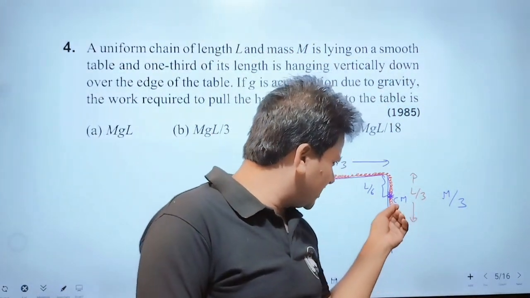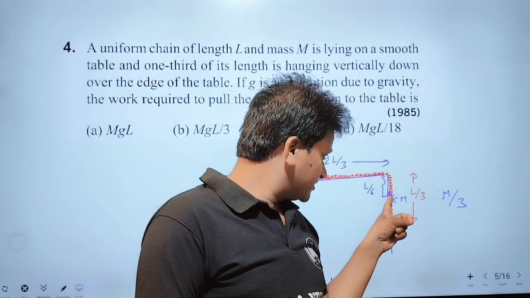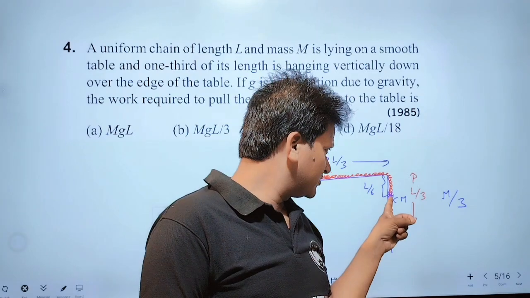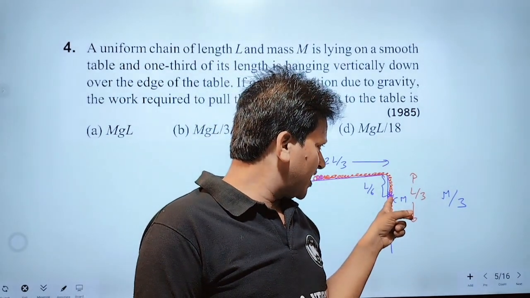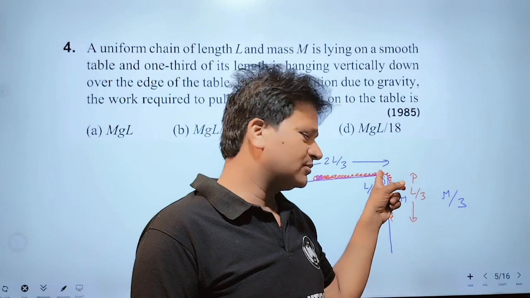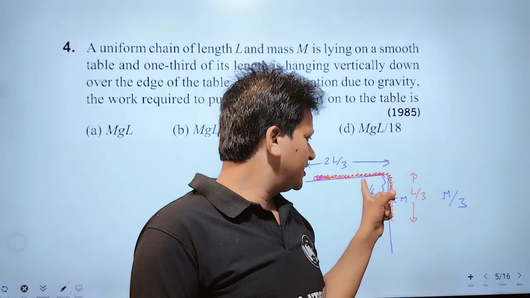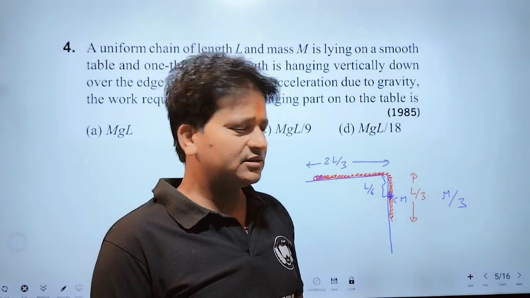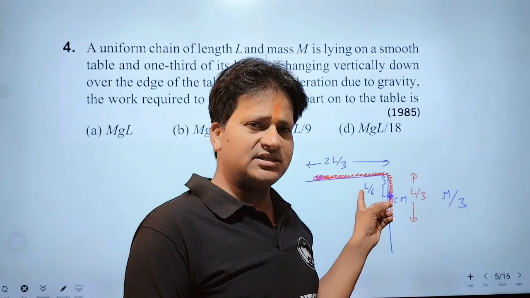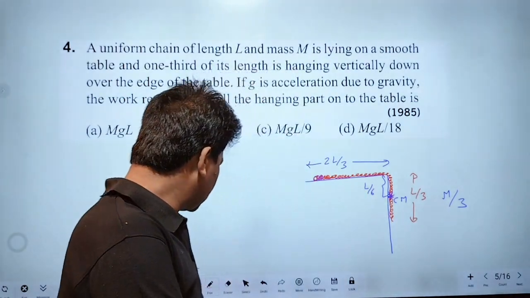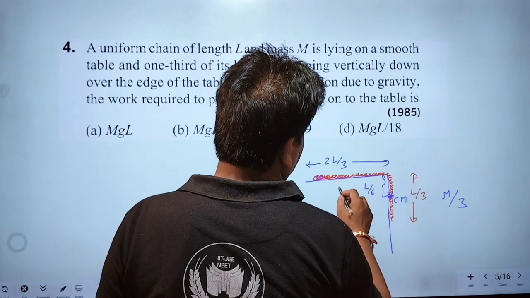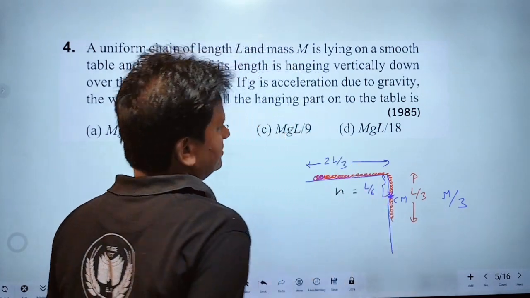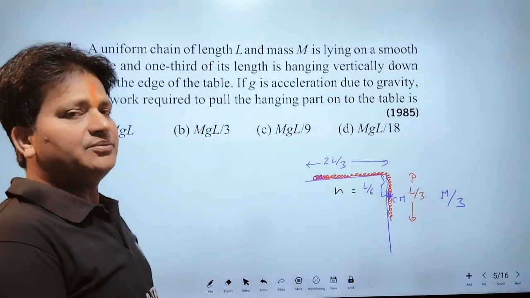This means that if you pull the chain, center of mass will rise. Center of mass will rise by what distance? L upon 6. And this distance is treated as height lifted.